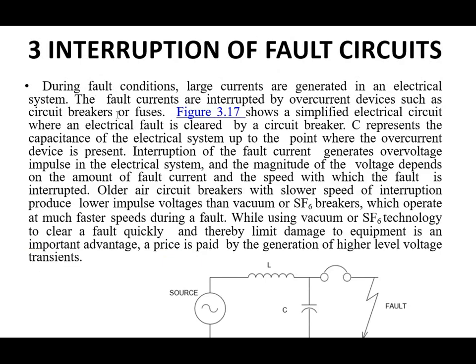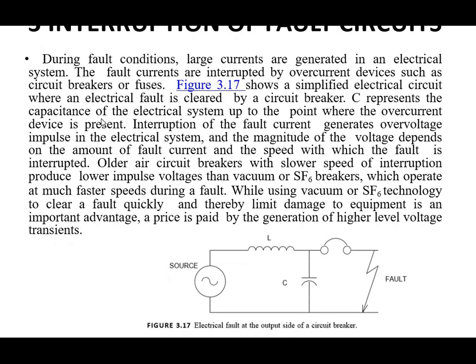Now the third one is interruption of the fault circuit, another cause of transients. During fault conditions, large currents are generated in the electrical system, and the fault currents are interrupted by overcurrent devices such as circuit breakers or fuses.